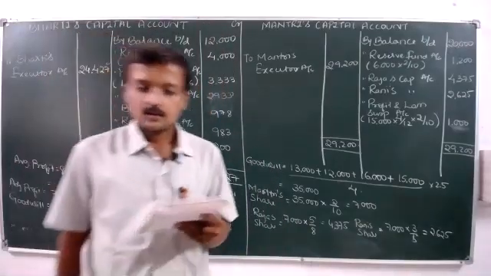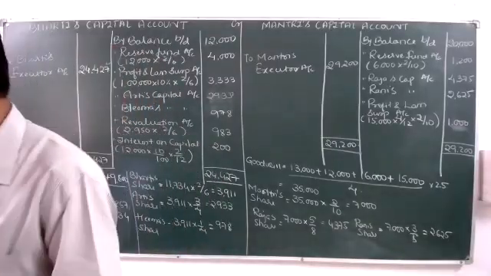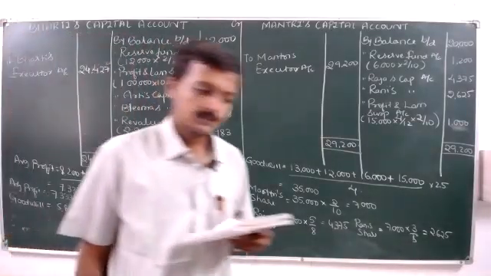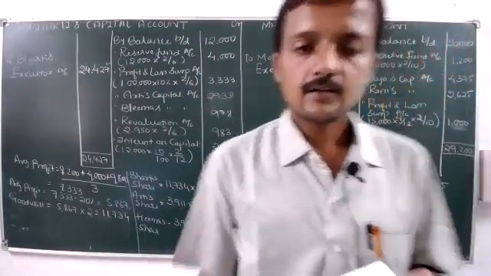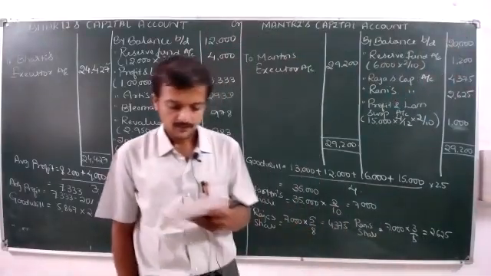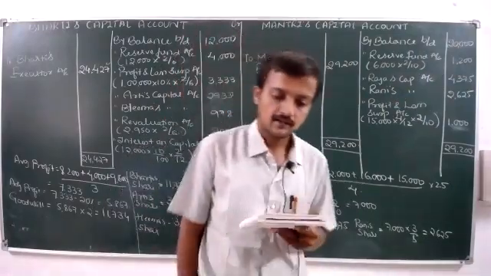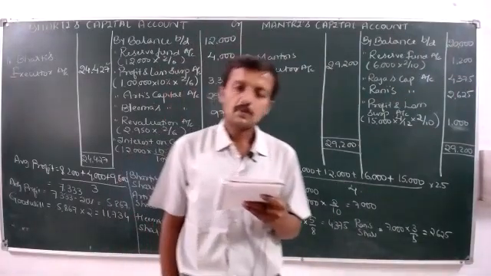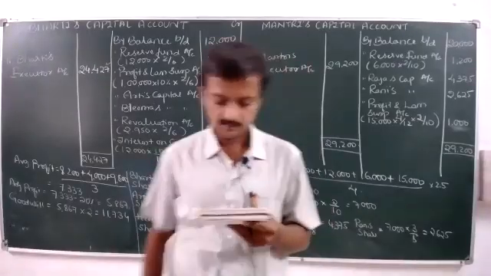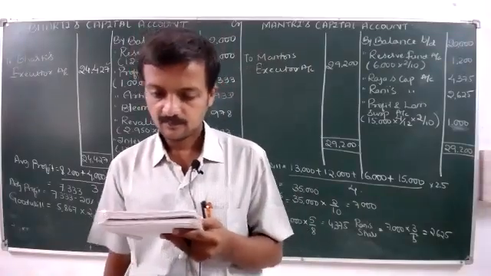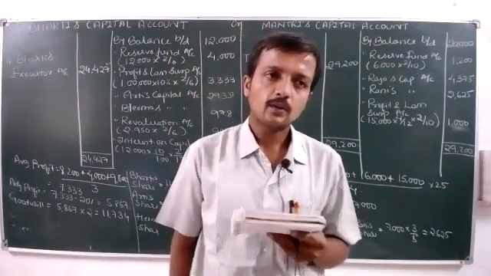Okay. Draw lines. 4 lines maximum. So first you write by Mantri's capital account 29,200. And on the debit side you write to bank account 4,000.